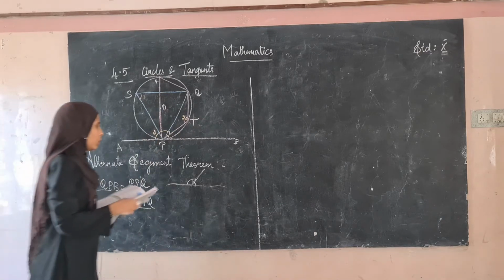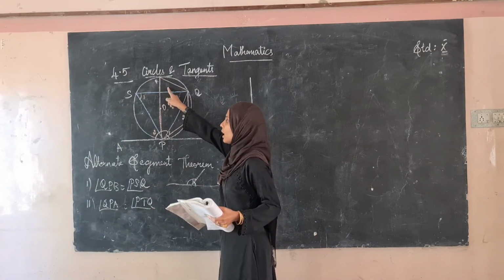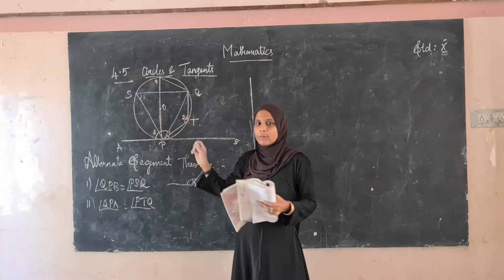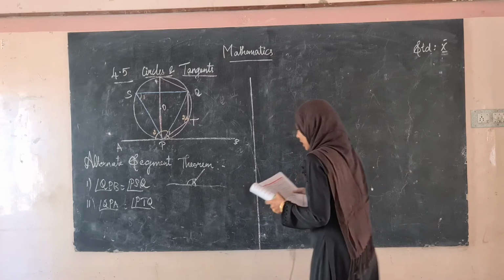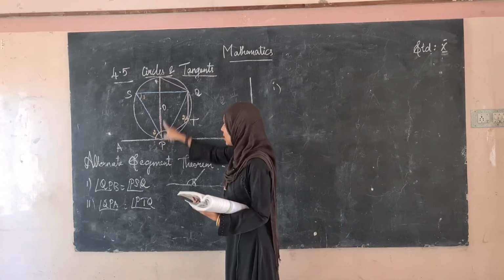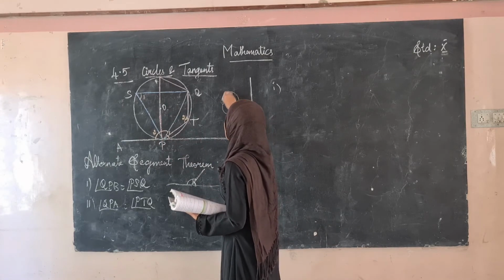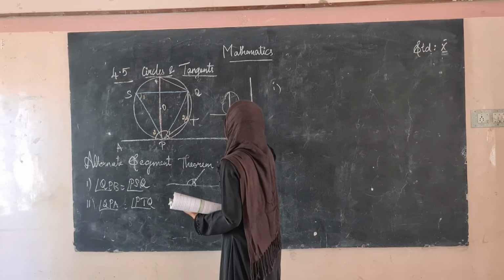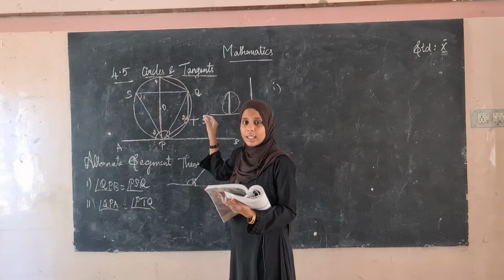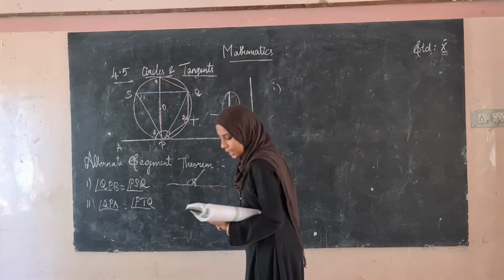Now let us move on to the proof. See, we are drawing the diameter RP. You have to mention the things you are drawing in the diagram. You have to mention the constructions also. Okay, see the first one. Since this is the diameter, we know that in a circle the diameter will be perpendicular to the tangent. Perpendicular means it makes an angle of 90 degrees.